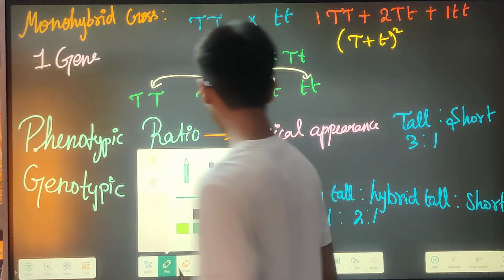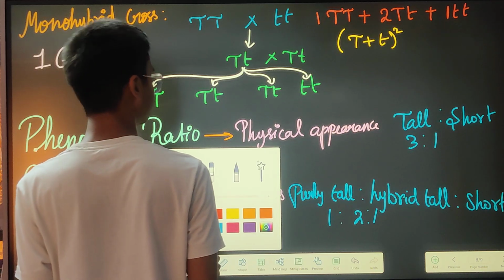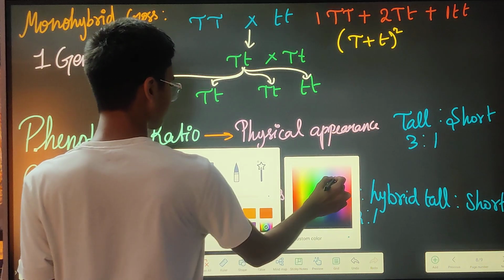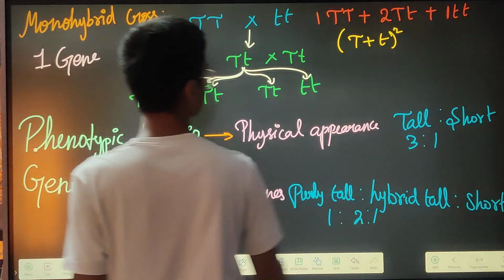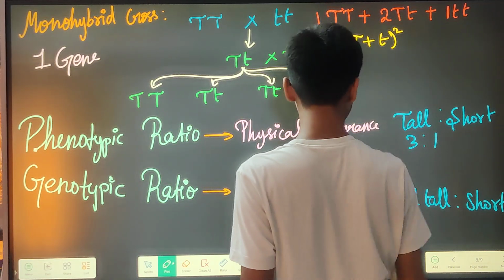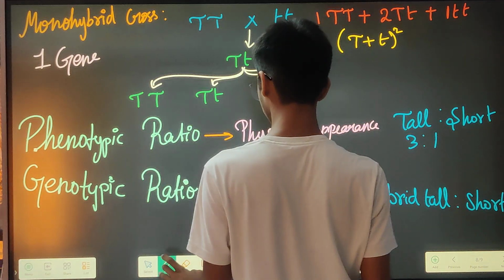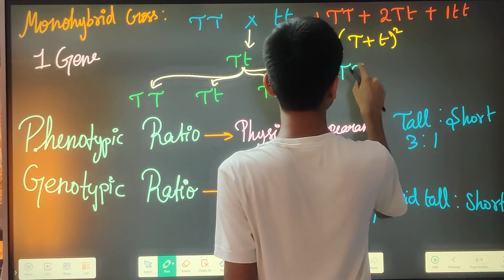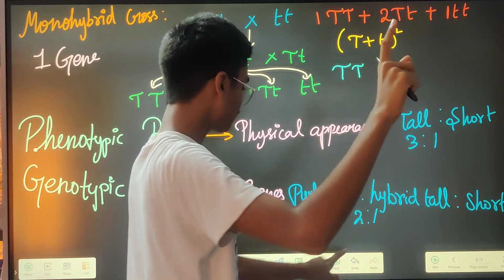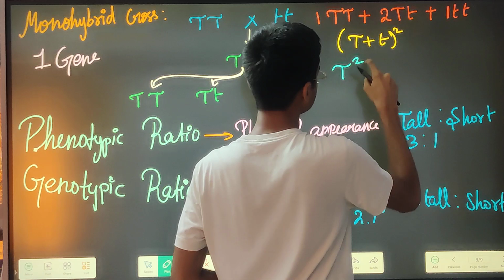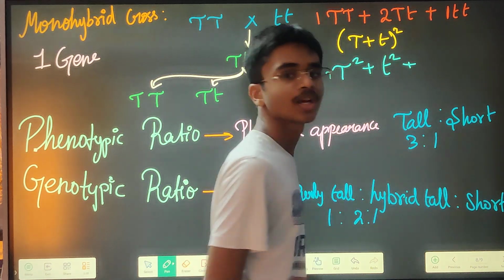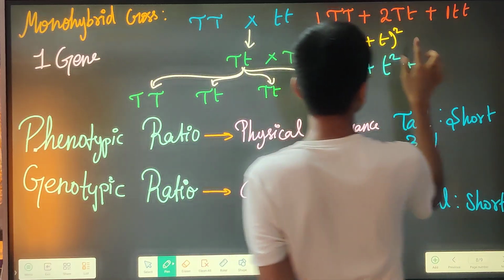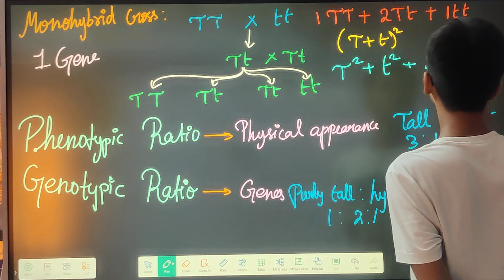We will elaborate it. T square first will be there, then this square, and then also 2 into T into this.